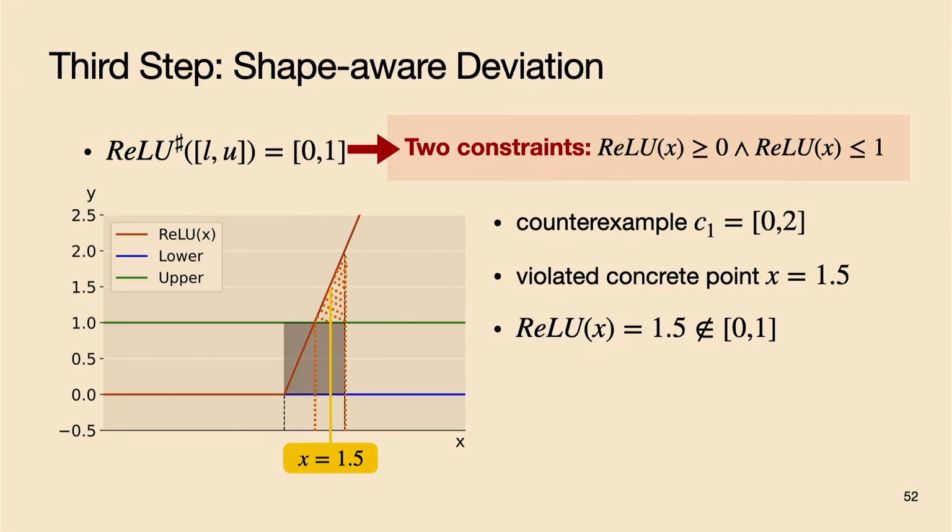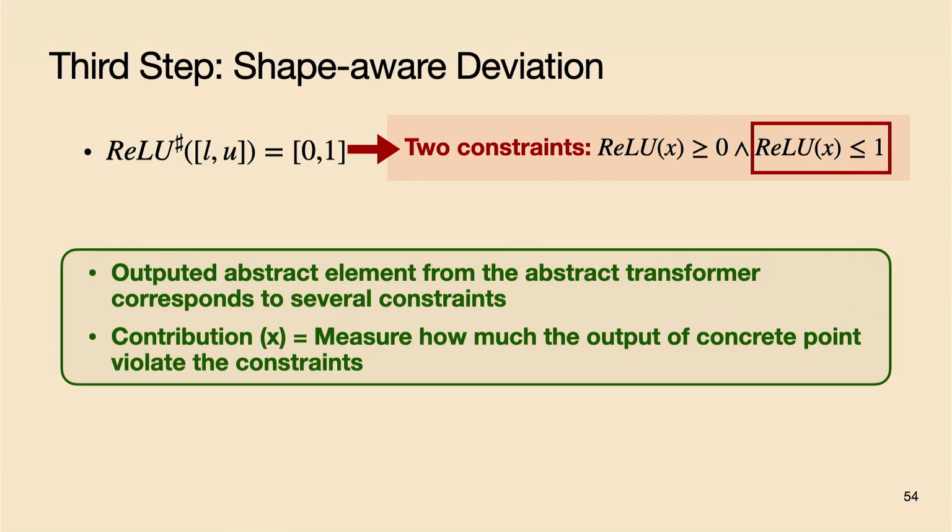The output of the abstract transformer, which is an abstract element, will enforce several constraints, and the output of this concrete point will violate at least one of those constraints. So this tells us two things. The first thing is the output abstract element from the abstract transformer corresponds to several constraints. And the second thing is if we want to measure the contribution of each violating concrete point, it's equivalent to measuring how much the output of the concrete point violates those constraints.